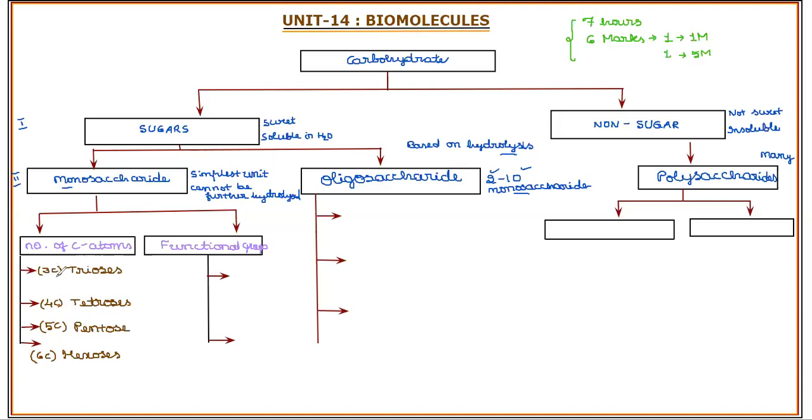So with 3 carbon atoms present in them, monosaccharides are called trioses. With 4 carbon atoms, tetroses. With 5 carbon atoms, pentoses. With 6 carbon atoms, they are called hexoses. We'll give simple examples for all these types. The simple example for triose, you can take the basic compound for synthesis of all the aldehydes. It is glyceraldehyde we can take.